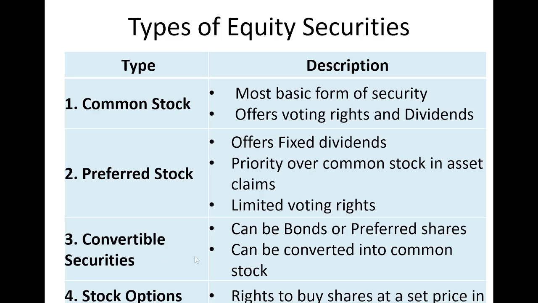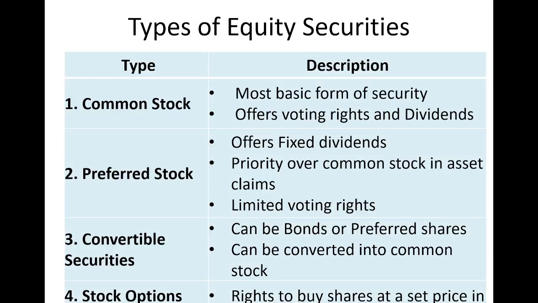The third one is convertible securities. Convertible means it can be converted, and it can be in the form of bonds or preferred shares. So you can convert these securities into either bonds or preferred shares, and they can be converted into common stock. Then stock options and warrants. It is an option or warrant. What is that? It is a right to buy shares at a set price in the future. The company is going to offer you the shares at a set price in the coming future.